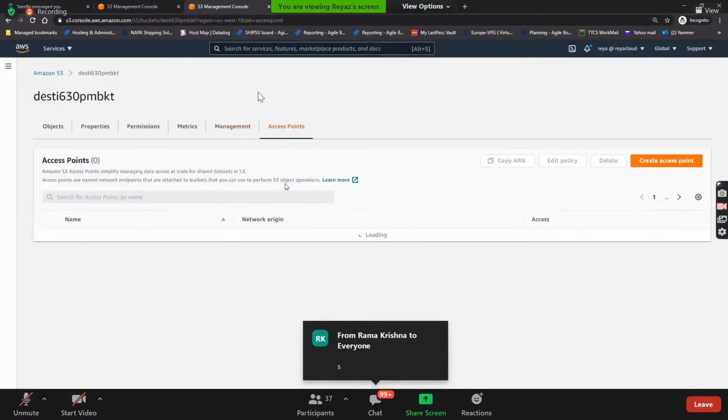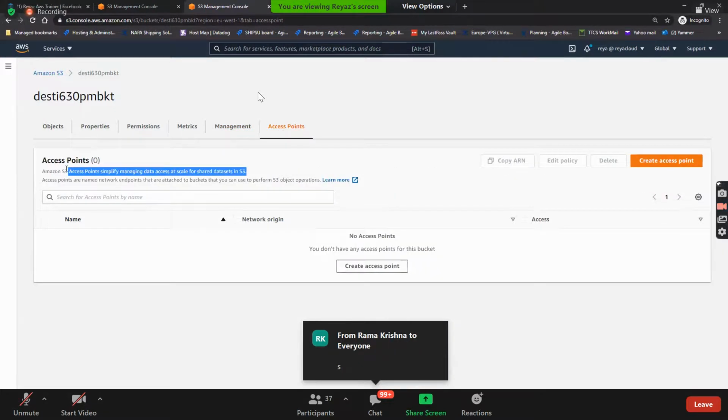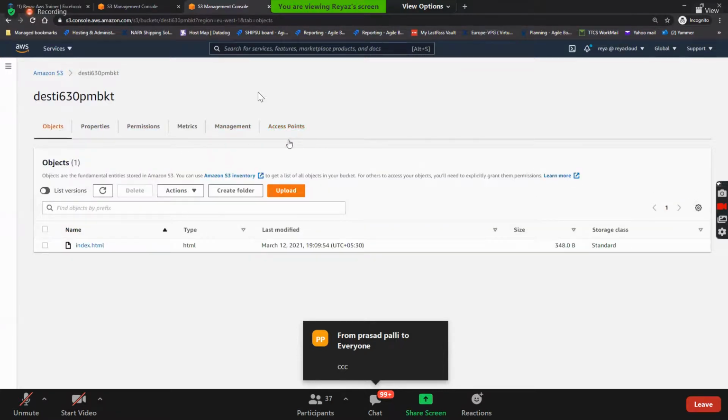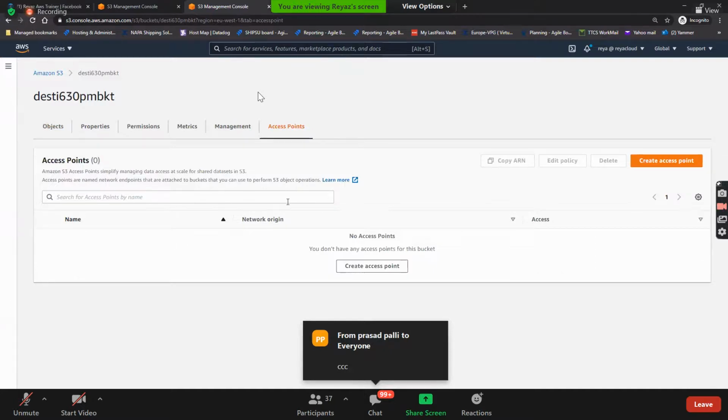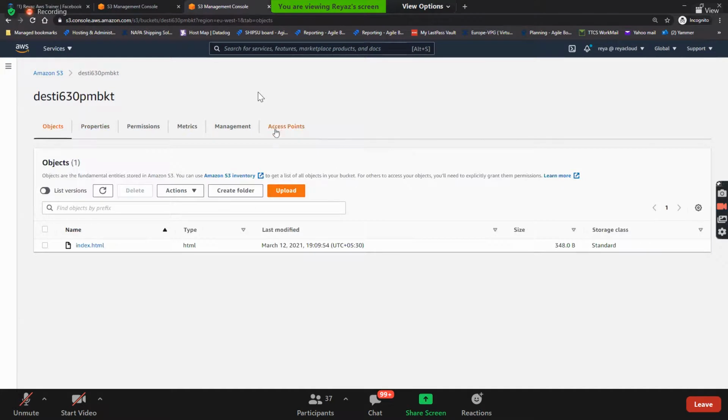So guys, access points, you can leave it because I will be talking about access points in the VPC section, not here. You won't get it without talking about VPC first, because a lot of concepts are attached to access points.